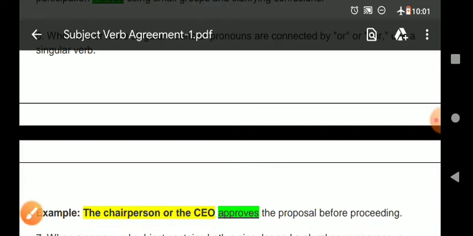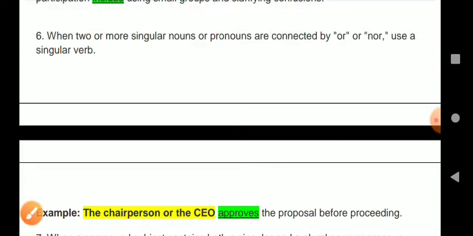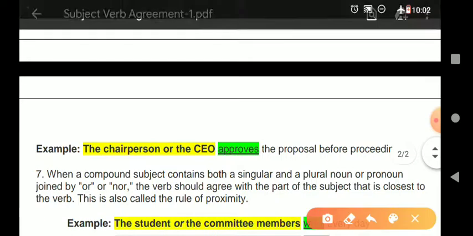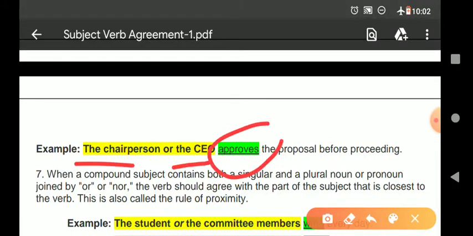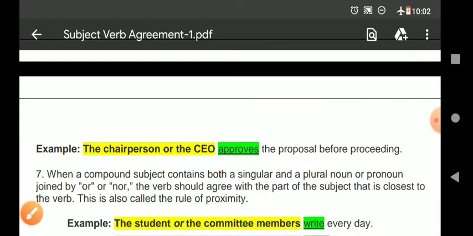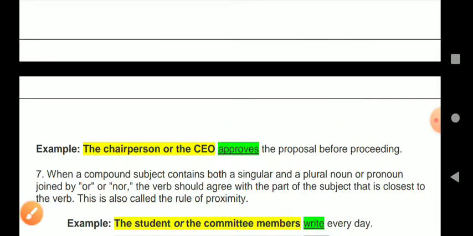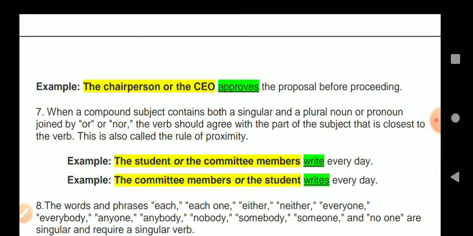This sentence is saying if such singular nouns or pronouns are connected by or or nor, then we should use a singular verb. This is singular, this is also singular, then this verb is also singular. We have just studied that if connected by and, then we should use a plural verb, but if connected by or or nor, then we should use a singular verb. It's not confusing, but if you practice daily and revise a few times, then you will easily remember it.